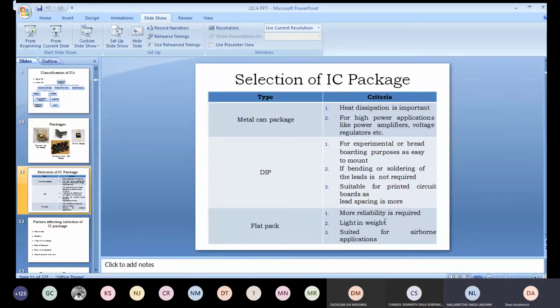Right, this flat pack, where more reliability is required, it is used, and it is very light in weight. It is suitable for what applications? Airborne applications. That means in flights and all. Yes, in flights, aeroplanes, such applications, this flat pack is used. Why? Light in weight, right? Because of its package type, this is light in weight.